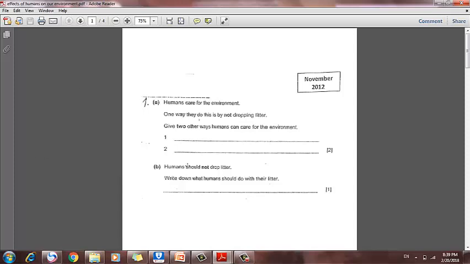Humans do not drop litter. Write down what humans should do with their litter. The 3 R's: they should recycle it, they should reuse it, they should reduce it.